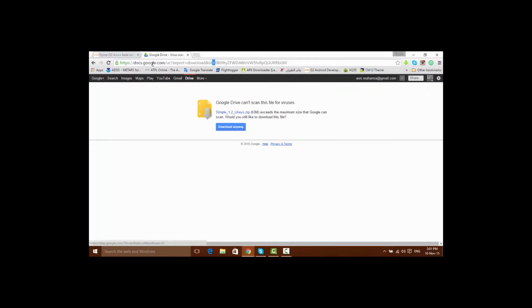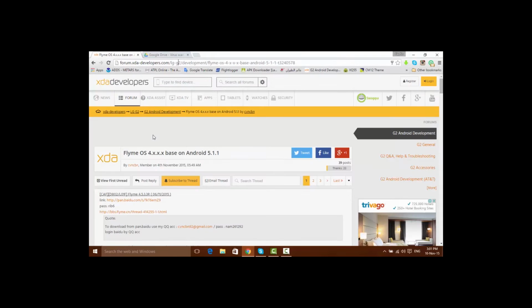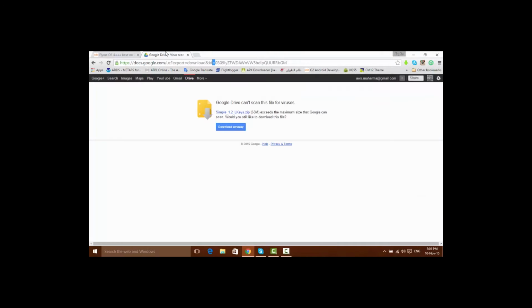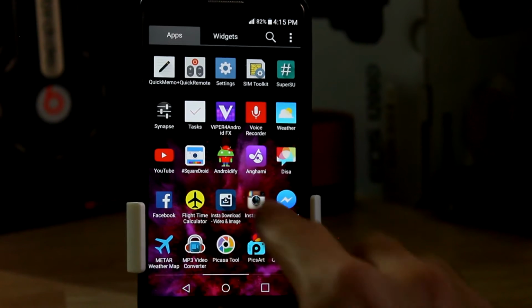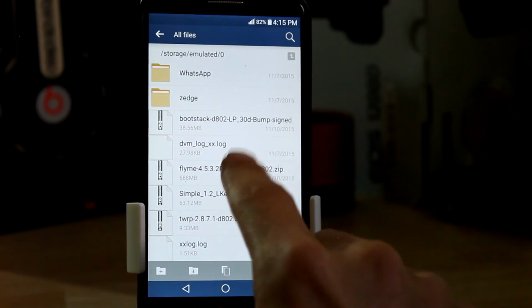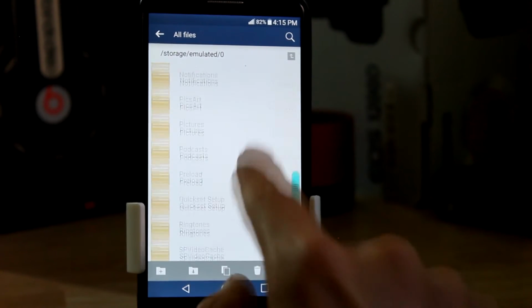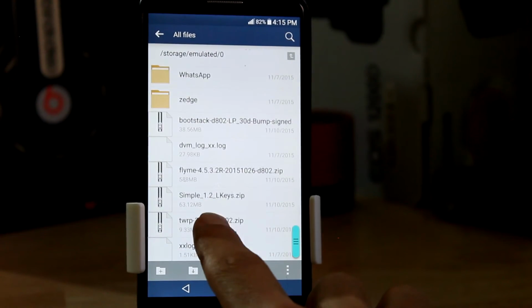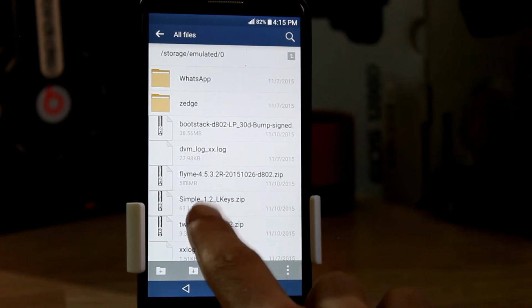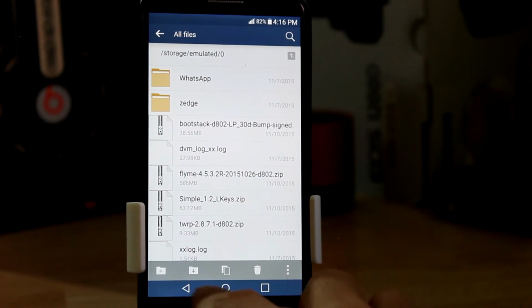And you need the other file, this file for the soft key or the navbar for LG G2, because this ROM didn't have a soft key. After downloading these two files, copy them to your LG and follow me. I downloaded the files here to internal storage. These are the two files, Flyme OS 4.5.3 and symbol 1.2.